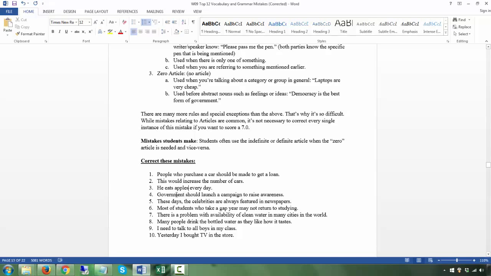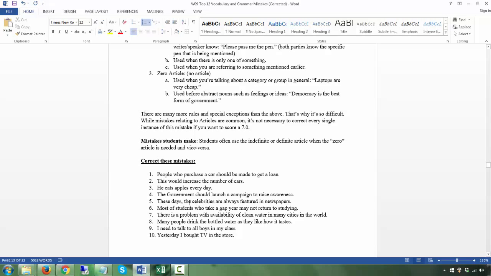Governments: either the government, because each country has only one, or governments if you're talking about governments around the world. Most of the time, guys, when you're going to use the word government in your essay, use the government. It's probably better, unless you're really referring to governments all around the world.